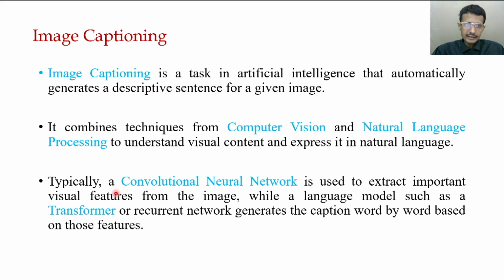Now it is again a multimodal function. There is an image feature and a text feature. What is the problem of image captioning? In image captioning, this is a task in AI that automatically generates a descriptive sentence for a given image. So it is more specific to generative modeling. Given an image, can we say something about this image? That is called image captioning.